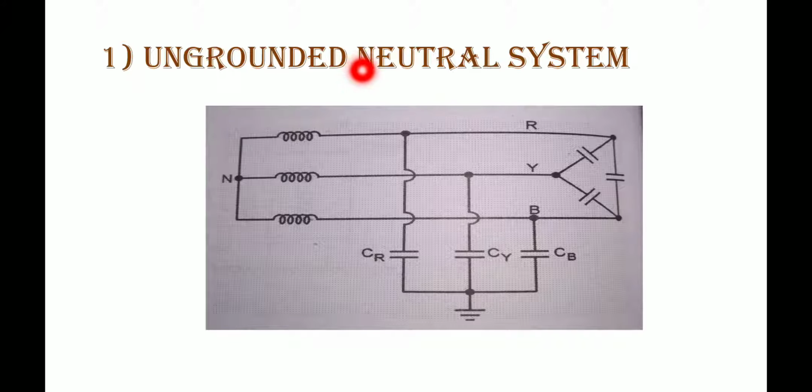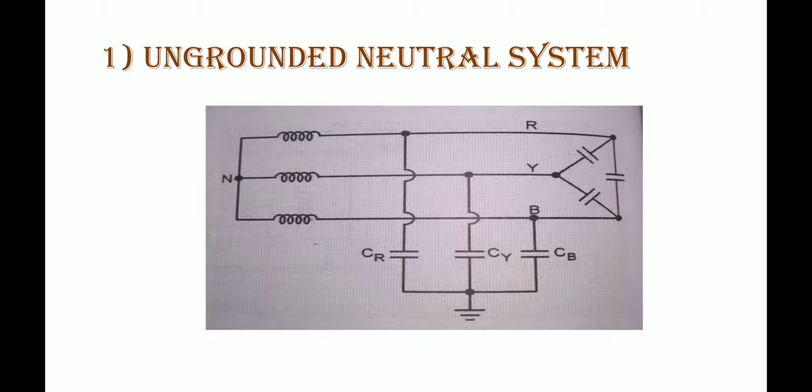In the diagram we can observe that there is no connection of the neutral point to the earth. That is the reason it is called the ungrounded neutral system. The neutral point is completely isolated from the ground. Keep it in mind. Therefore this system is also called an isolated neutral system or free neutral system.